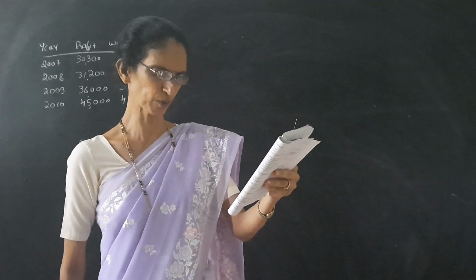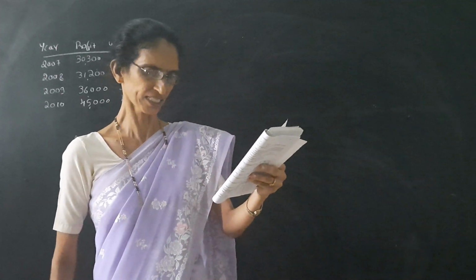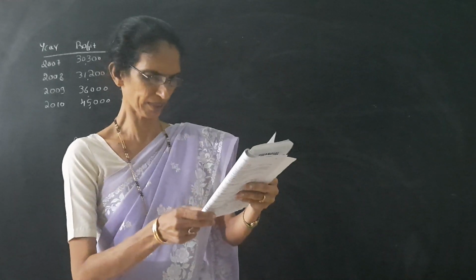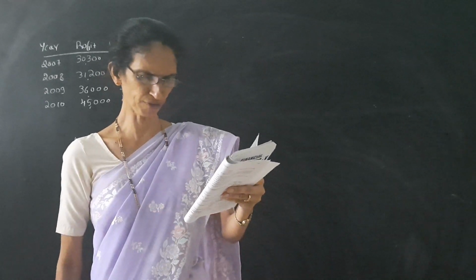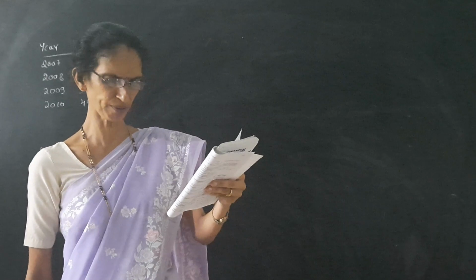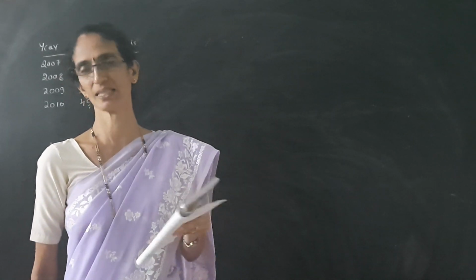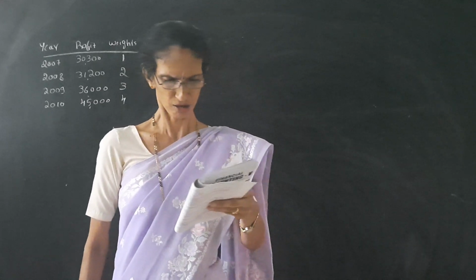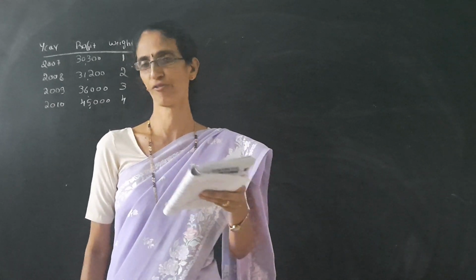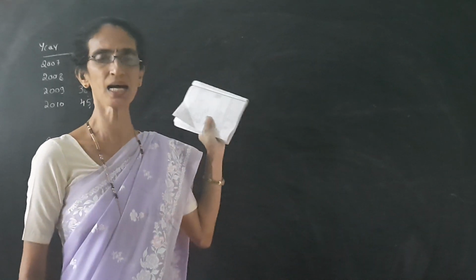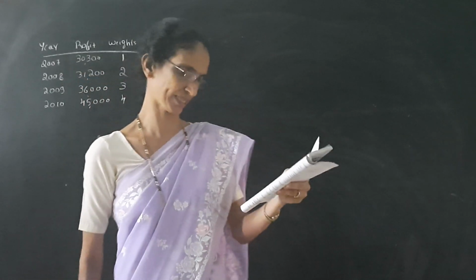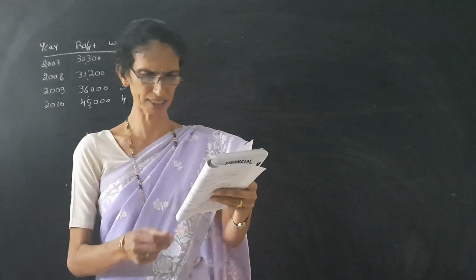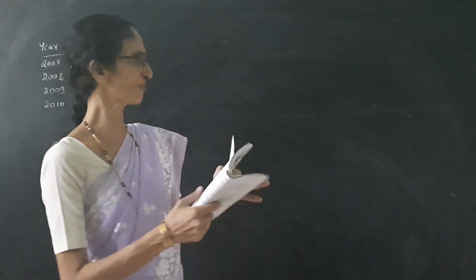Anna Limited proposed to purchase the business carried on by Amar Limited. Goodwill for the purpose is agreed to be valued at 3 years purchase. So the goodwill is valued at 3 years purchase of the weighted average profit. So here we have to adopt the weighted average method, of the weighted average profit of the past 5 years.